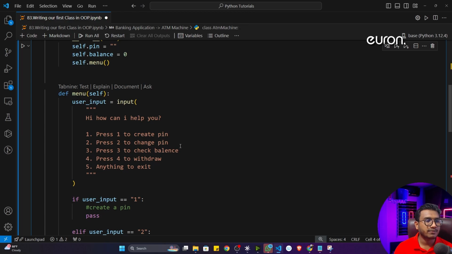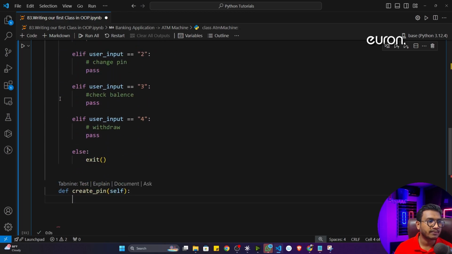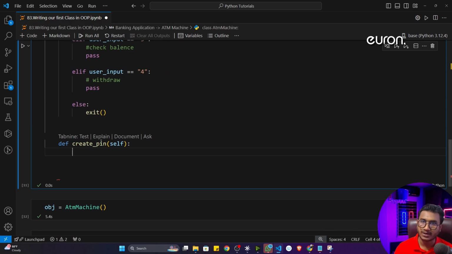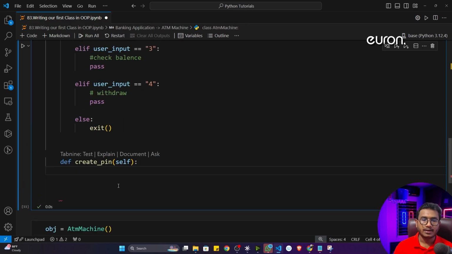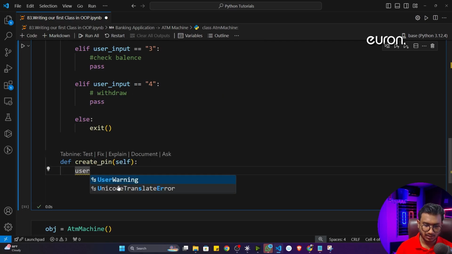Now see, whenever you are defining any other method, make sure you are defining it along with the previous method, not inside the previous method. That is the idea. Now to create a pin, first of all, I have to take the input from the user. So I'll just write user underscore pin.